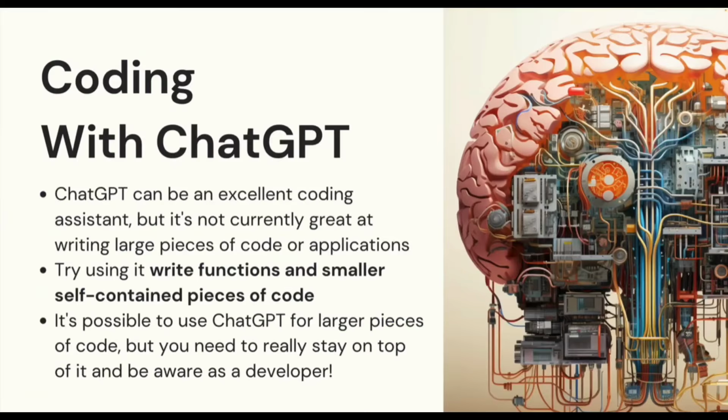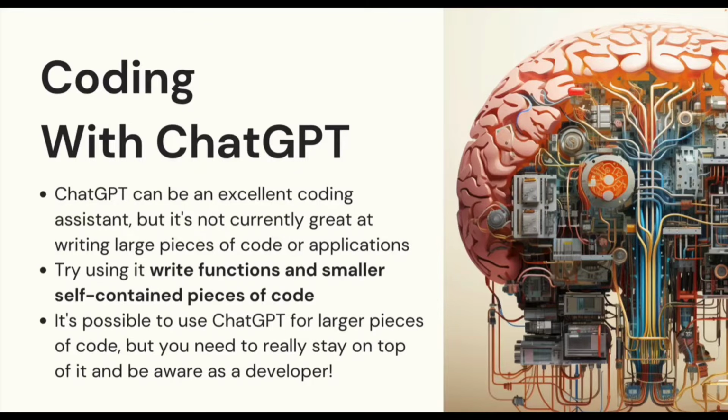falls short. When it comes to coding with ChatGPT, I think of it more as an assistant, a helper, a co-pilot. It's what GitHub Copilot essentially is as well, but not as a true developer. Maybe that will happen one day. There are times it surprises me and it's quite impressive, but there are many more times it frustrates me or it provides bad code, incomplete code. It can't figure out how to connect specific libraries. So there are certain tasks it works really well at and other tasks that it definitely falls short.